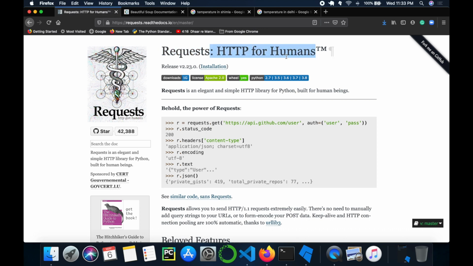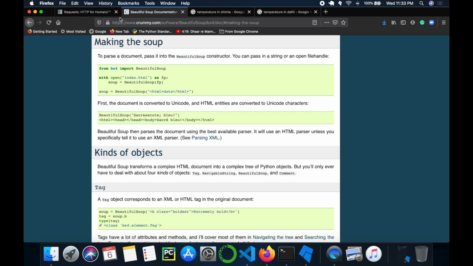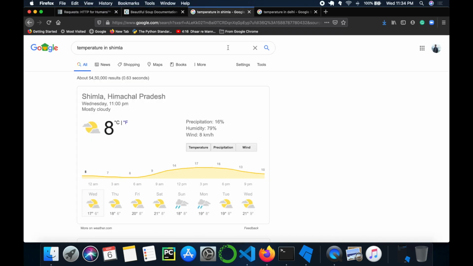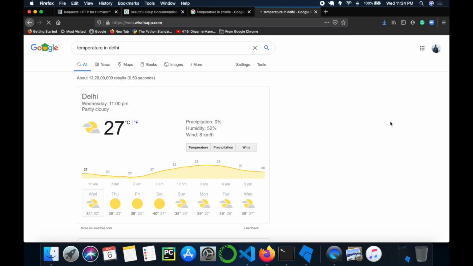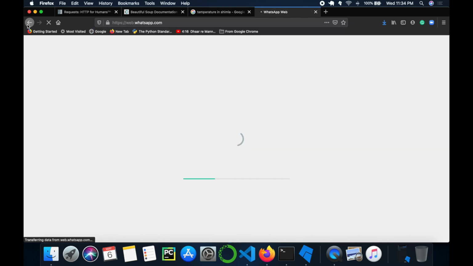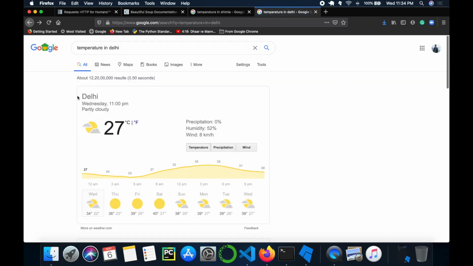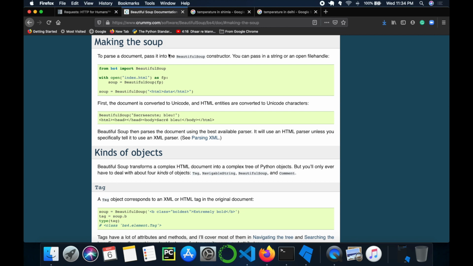You can see HTTP for Humans, HTTP being hypertext transfer protocol, right? And after you send the whole URL to the server, it gives you this data. Now what you want is to read the data out of this page. At this point comes another powerful engine called Beautiful Soup. And in Beautiful Soup today we'll be using only a few features.